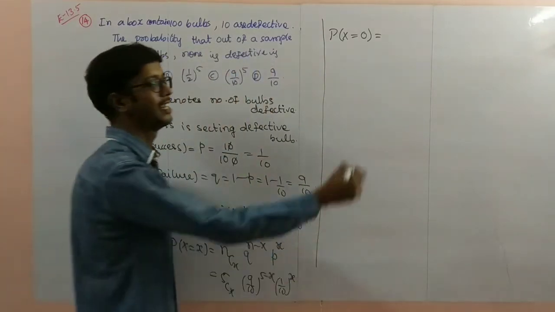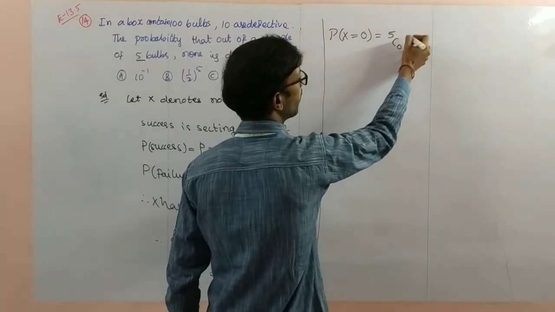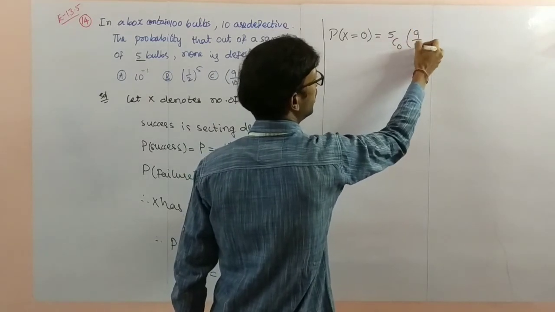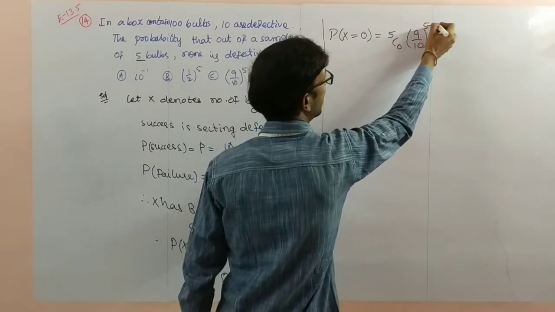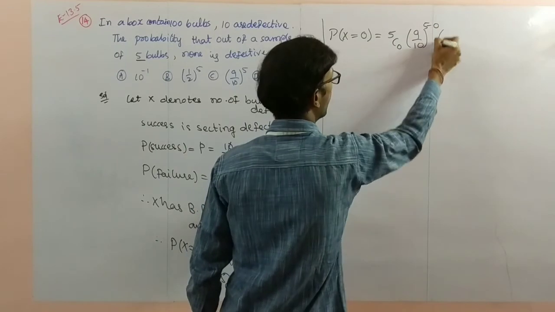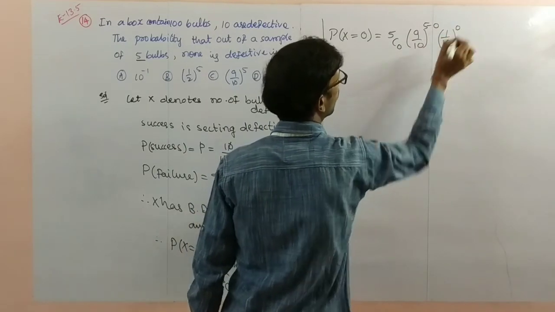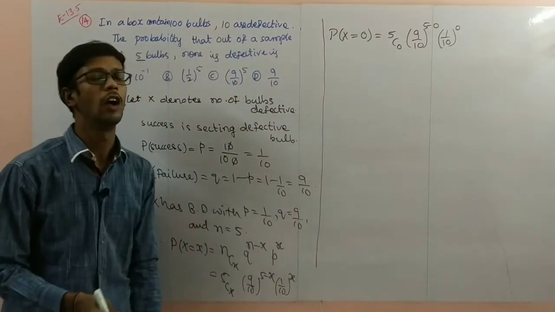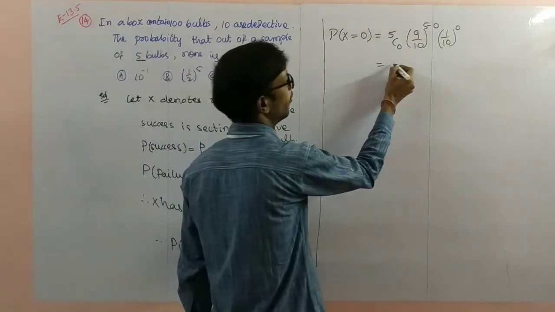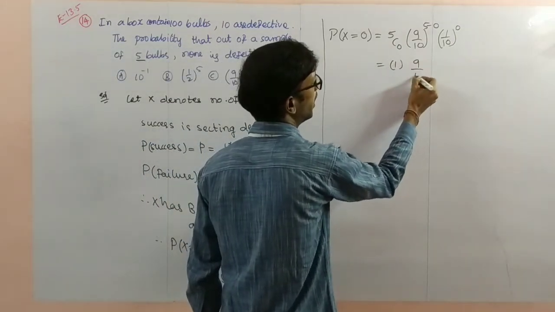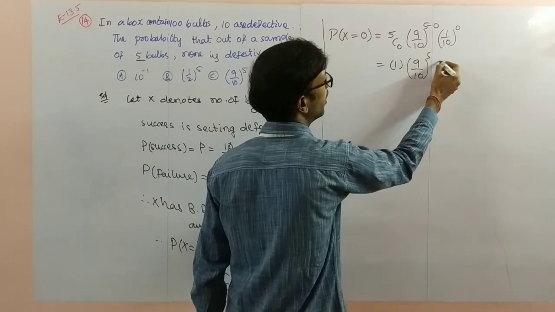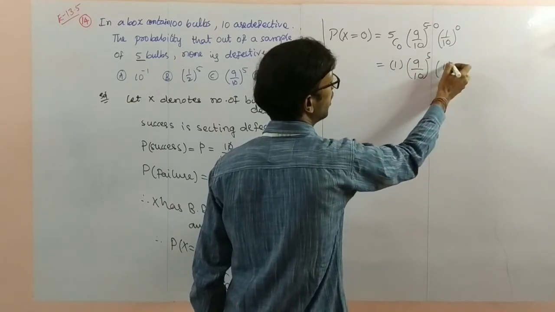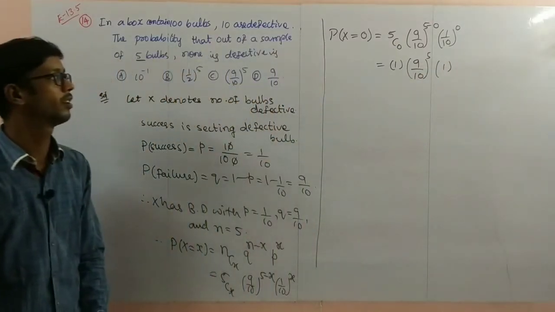So 5C0, (9 by 10) power 5 minus 0, (1 by 10) power 0, x value is 0. 5C0 value is 1, (9 by 10) power 5, and this value is also 1, anything power 0 is 1.